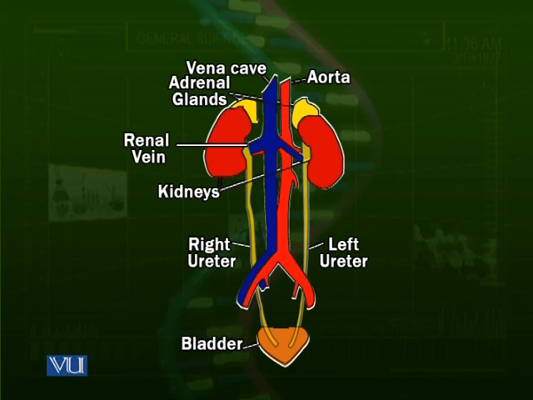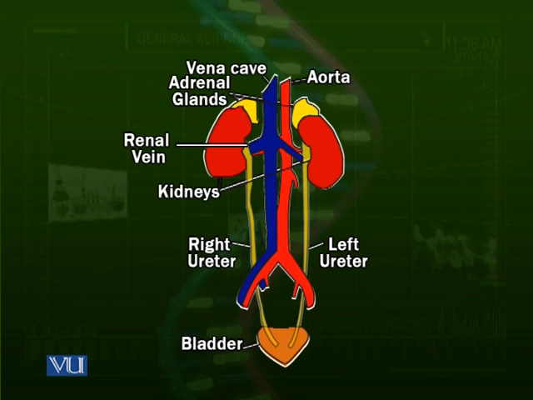Then if we come down, we can see that towards the inner side of these bean-shaped kidneys there is a depression. Through this depression a canal is coming out. This part of the kidney is called the hilus, and the canal which is coming out, which is initially very thick and then becomes thin, is called the renal pelvis. When it goes down and becomes a thin tube, this is called the ureter.